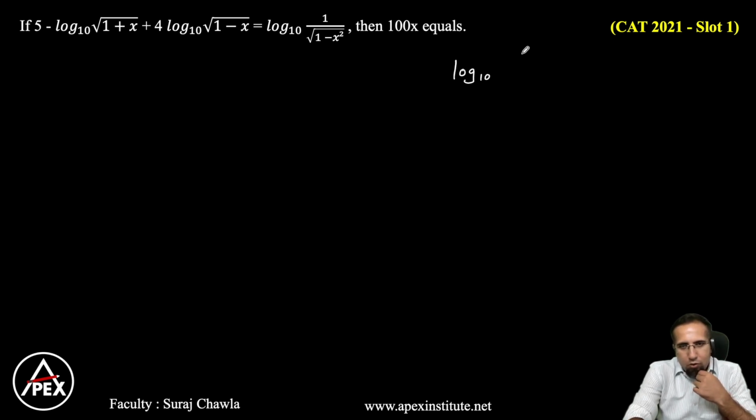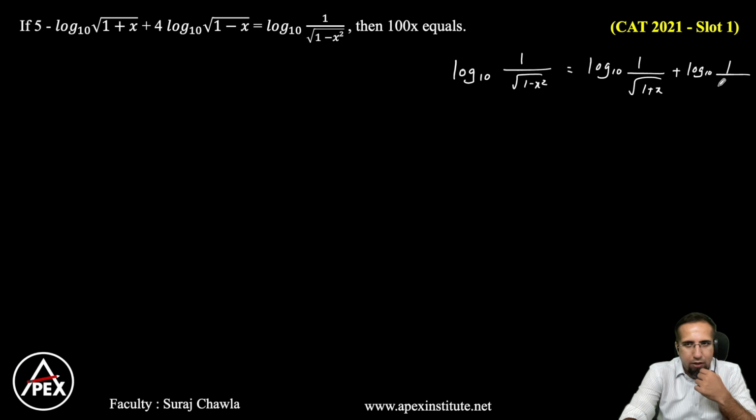Log 1 by root of 1 minus x square can be written as log base 10 1 by root of 1 plus x plus log base 10 1 by root of 1 minus x.